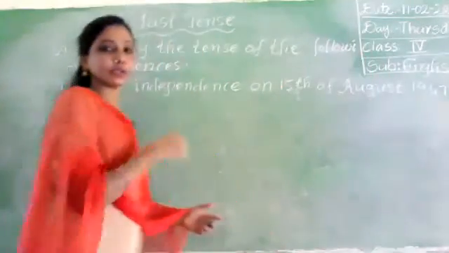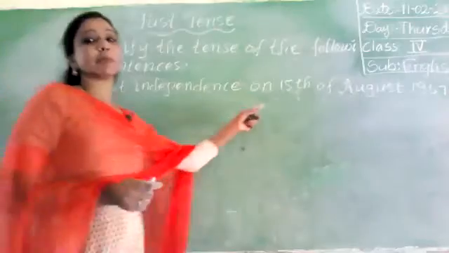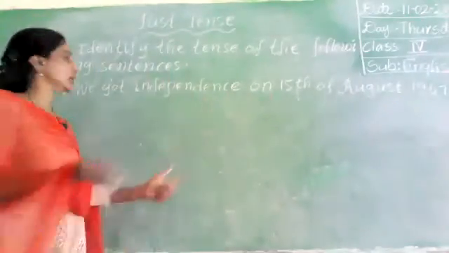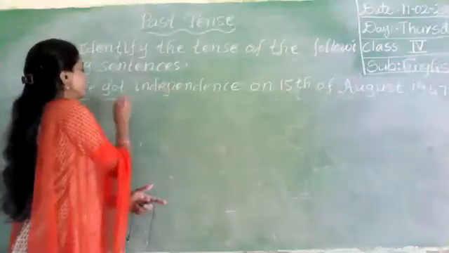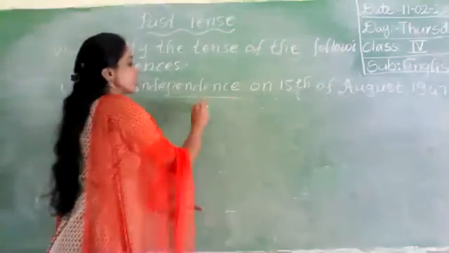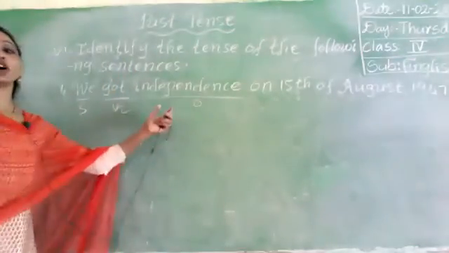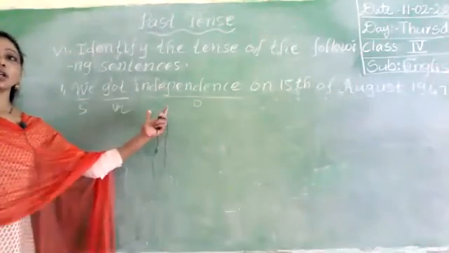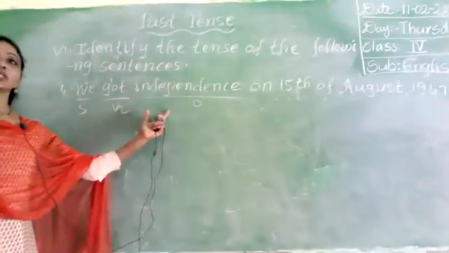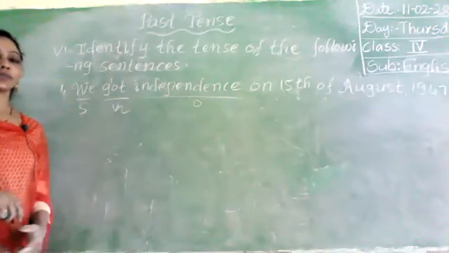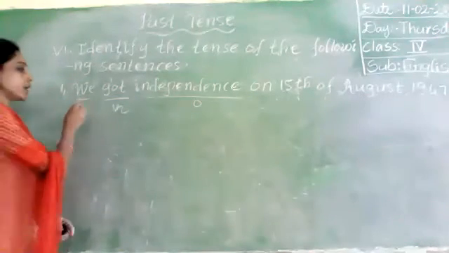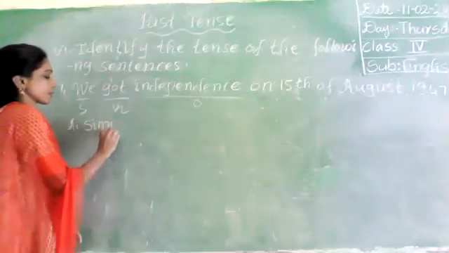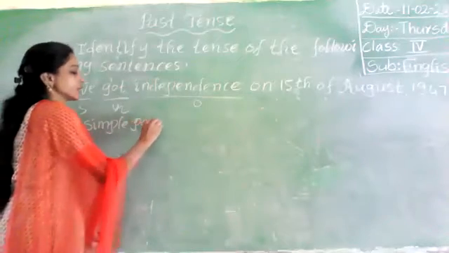Okay. So look at the sentence once. Observe. We got independence on 15th of August 1947. So once observe the structure here. We is the subject. Got is the verb, to is the object. So subject, verb, object. What is this? Simple past. This action is called simple past. This is simple past tense.